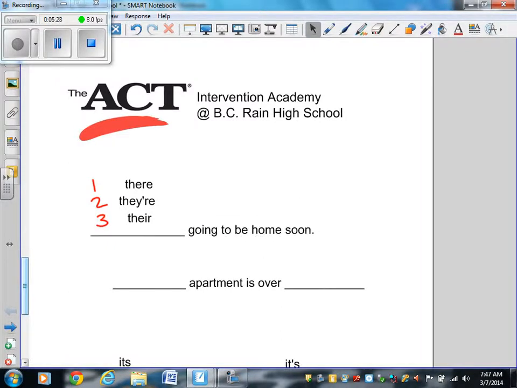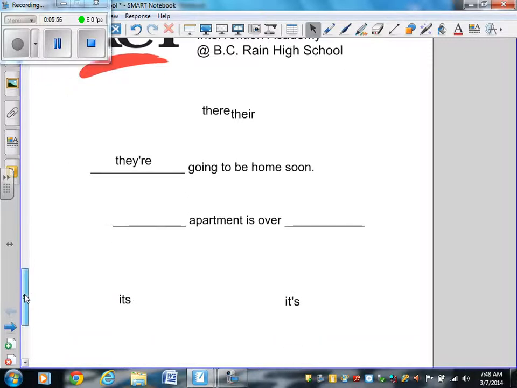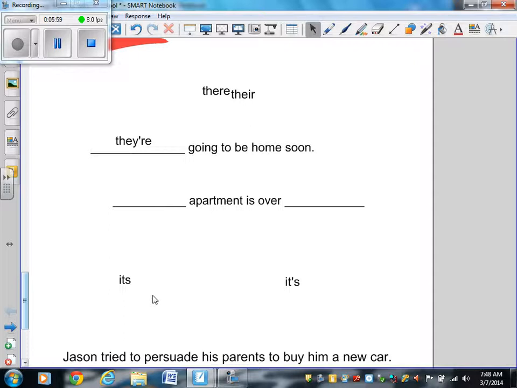Let's look at this. They're going to be home soon actually means they are going to be home soon. And a period at the end, so it is correct. Just be very careful when you're working on your ACT that you don't just quickly go through those thinking that it's a simple question, because a lot of students still make those mistakes.